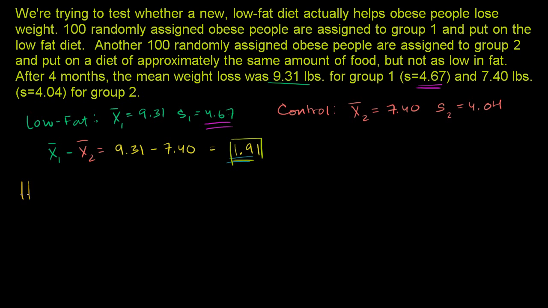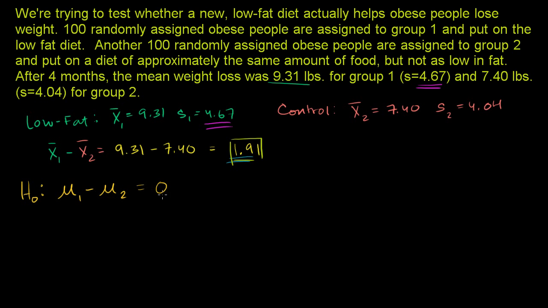So our null hypothesis should be that, hey, this low-fat diet does nothing. And if the low-fat diet does nothing, that means that the population mean on our low-fat diet minus the population mean on our control should be equal to 0.